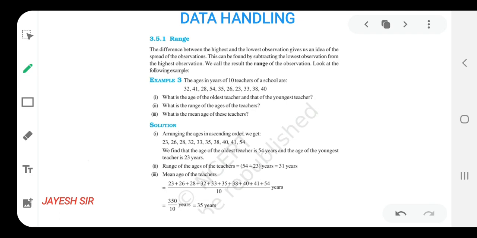Yes friends. Now we'll read the first question. What is the age of the oldest teacher and that of the youngest teacher? Here it has been asked to find the age of the oldest teacher.